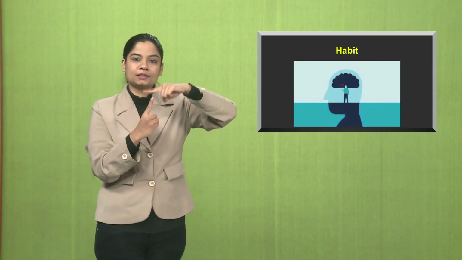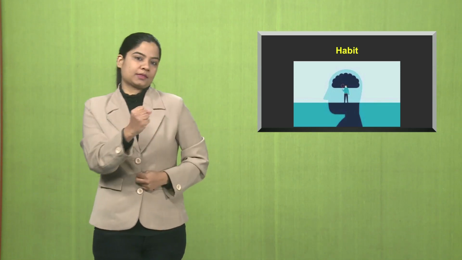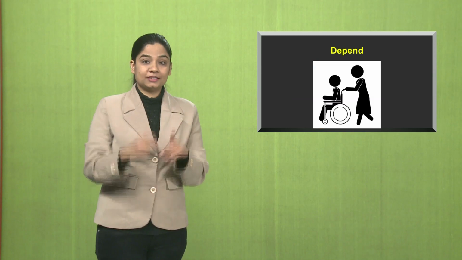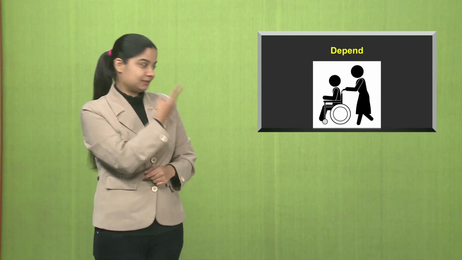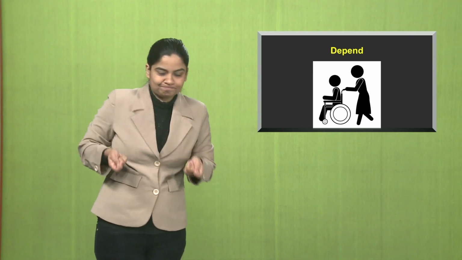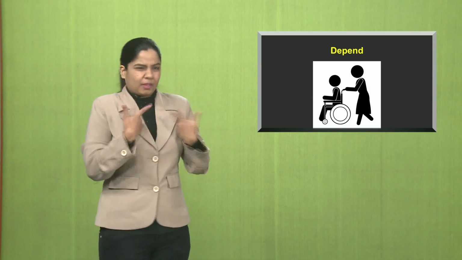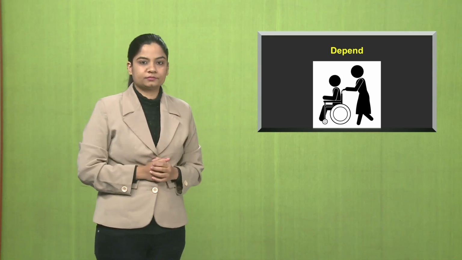Habits, something you're used to, a usual manner of behavior. For example, jogging in the morning is a habit. Someone who likes to laugh a lot is a habitual person. Depend, to be controlled or determined by. Someone who is dependent on someone. It's not helping, it's like asking for support at that time.